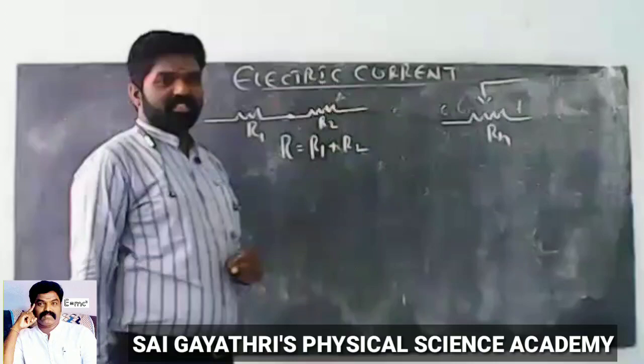According to this junction law, the sum of currents entering the junction is equal to the sum of currents leaving the junction. It means there is no current residing at the junction.